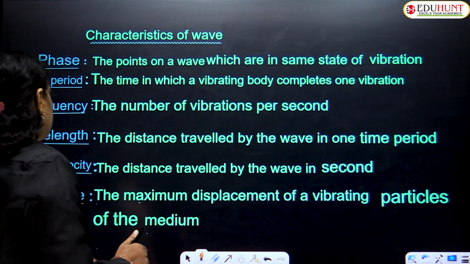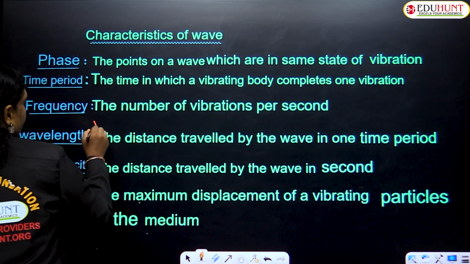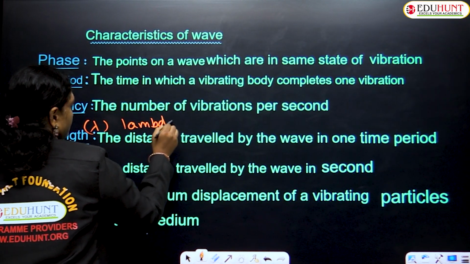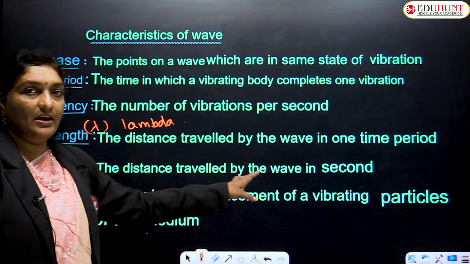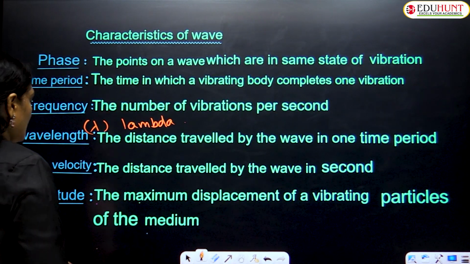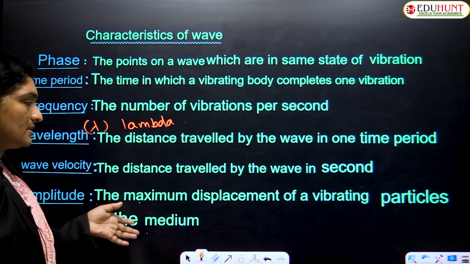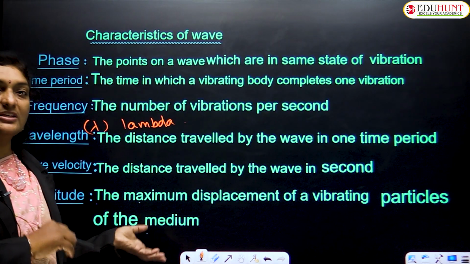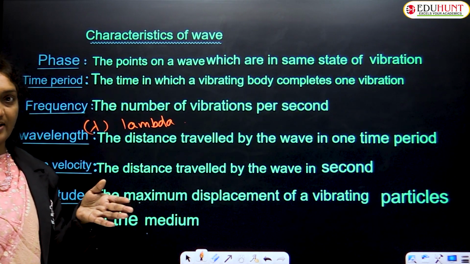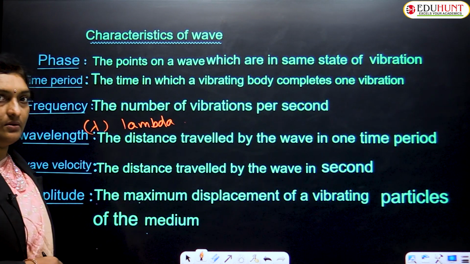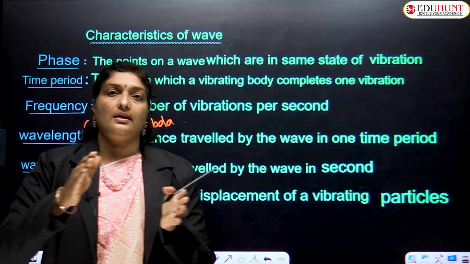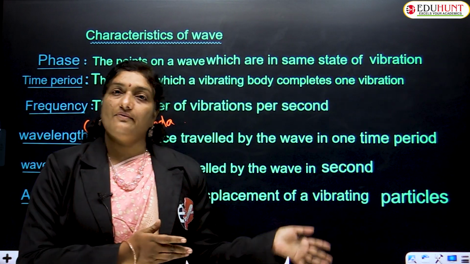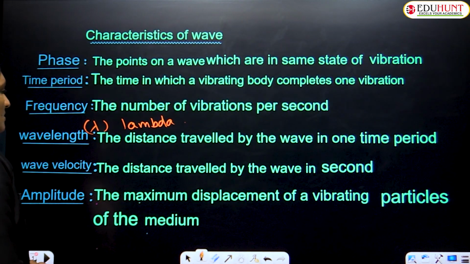Generally the wavelength is indicated with the letter lambda. Lambda is a Greek letter. The distance traveled by the wave in one time period is called wavelength. Last class I already told you that the distance between any two successive crests, any two successive troughs, or between two successive compressions or two successive rarefactions, everything is a wavelength. Now moving to the wave velocity.